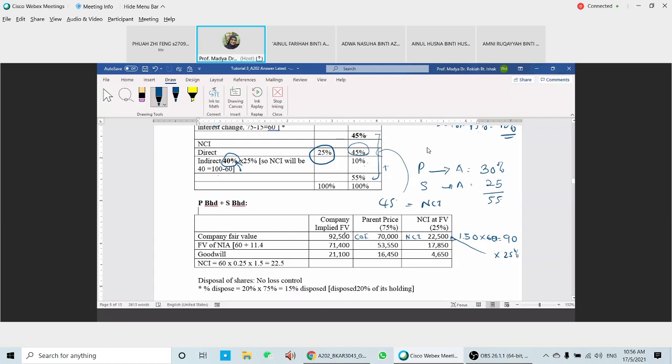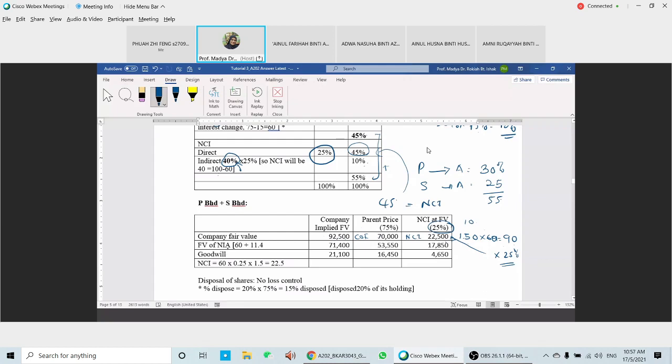So a little bit different. Last time you just multiplied 1.5 times 60 and got 90. But this time, item number 10 says the NCI is measured at fair value, so we need to start with the NCI first to find the fair value. The NCI value is 22,500 plus the parent's investment of 70, so the company's implied value is 92,500.